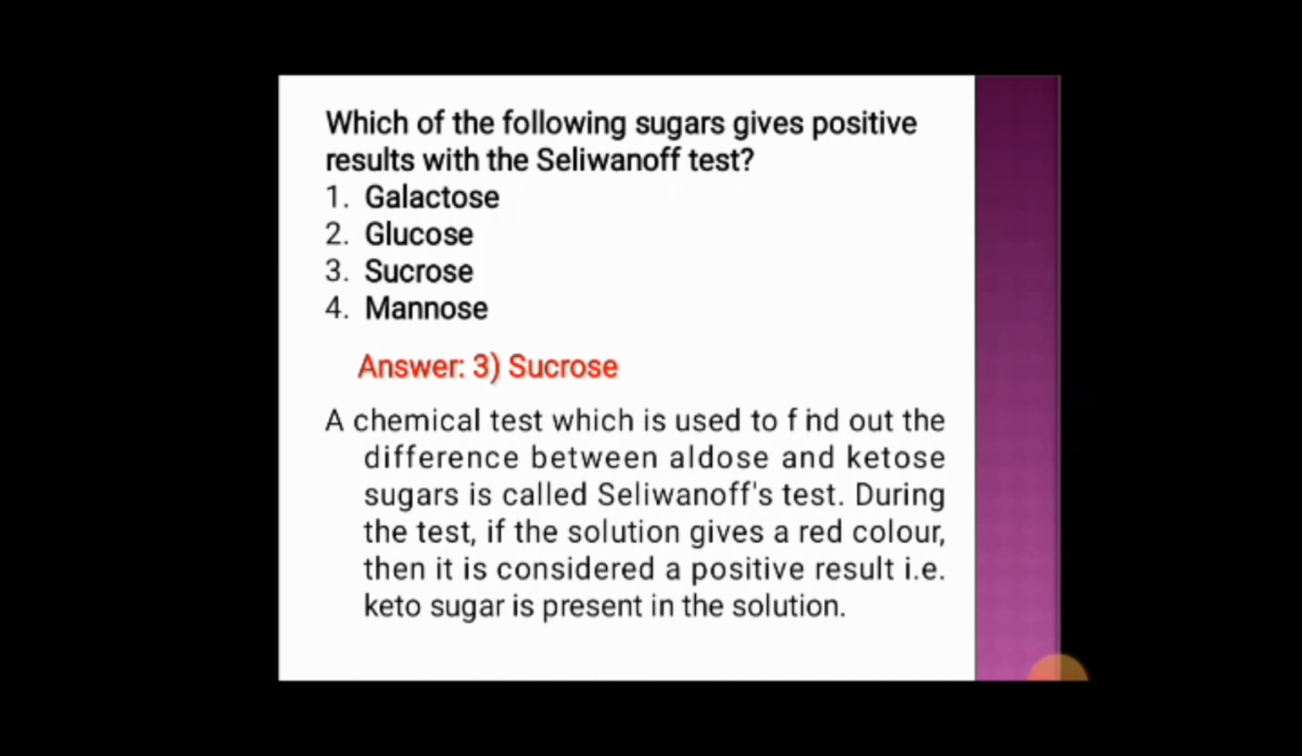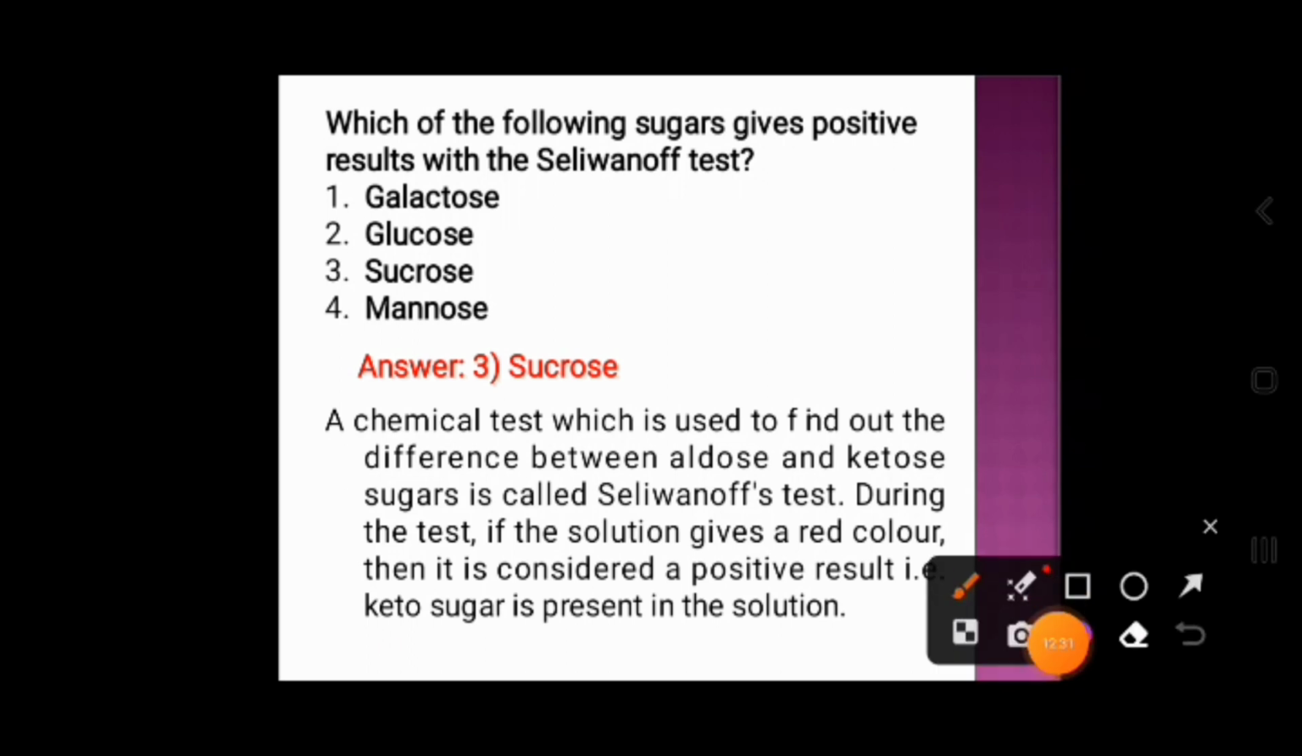It is a chemical test which is used to find out the difference between aldose and ketose sugars. During this test, if the solution gives a red color, then it is considered a positive result and keto sugar is present in the solution. So, if the solution gives a red color, it is regarded that keto sugar is present in the solution.